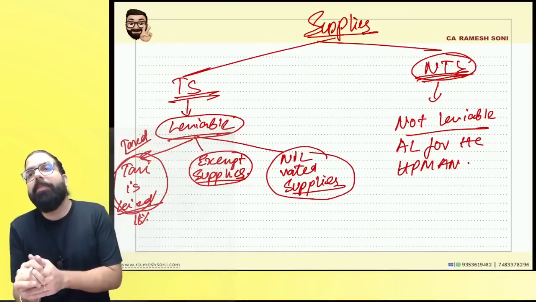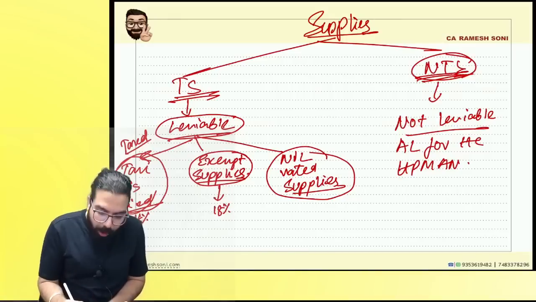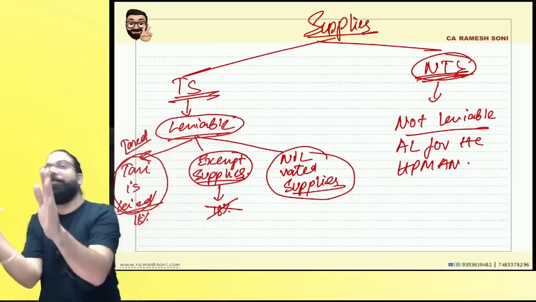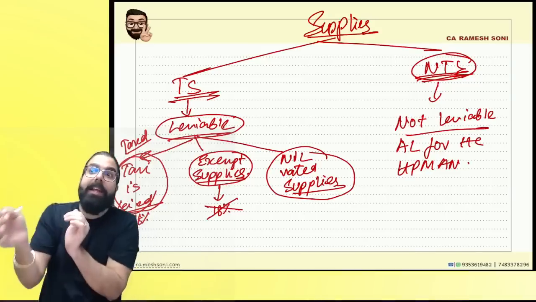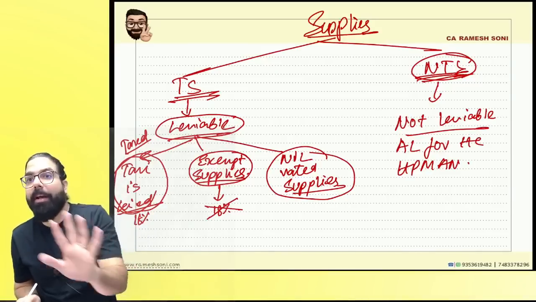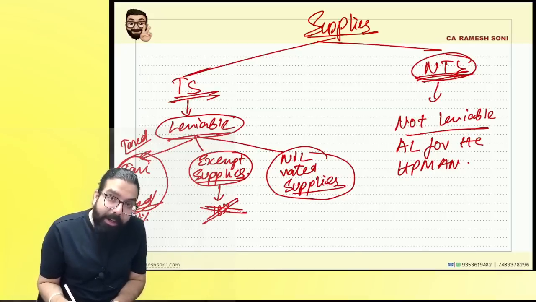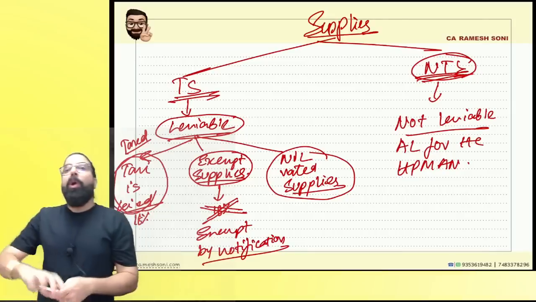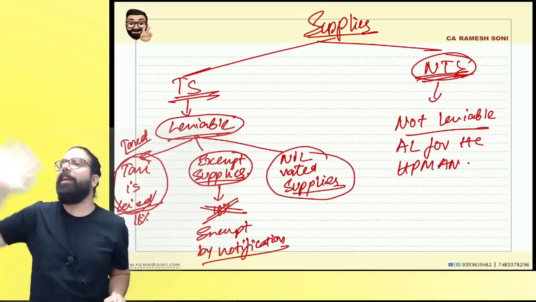Remember one thing. Exempt supply means, for an example, renting. Today, renting pay rate of GST is 18%. But government has exempted it by notification, and government told renting of residential property is exempt. Now, what I'm telling is renting for residential purposes exempted, correct or not? And hence, although rate of GST is there, it is exempted in public interest by notification. Did you understand what is exempt supply, everyone? Although the rate of GST is there, but for public interest, government issues notification and exempts.